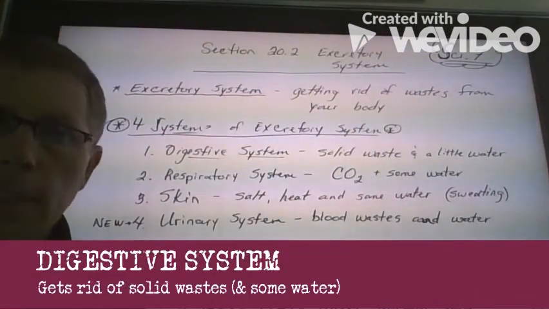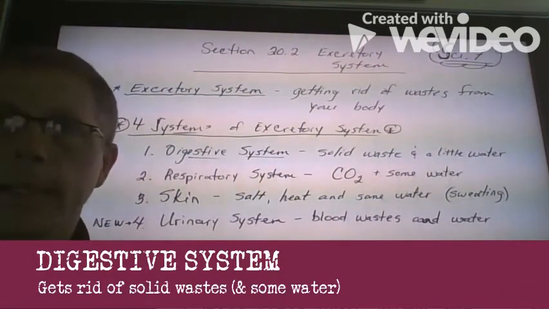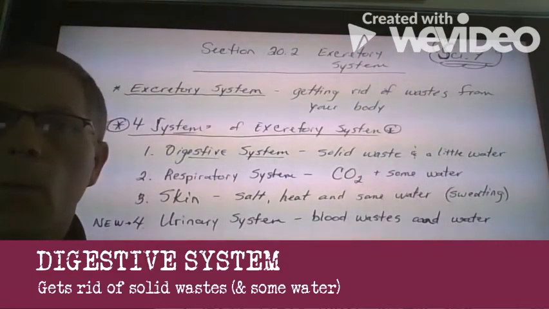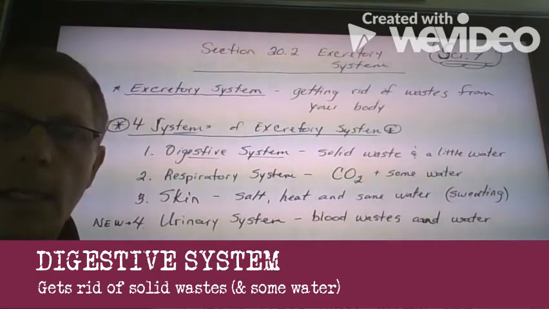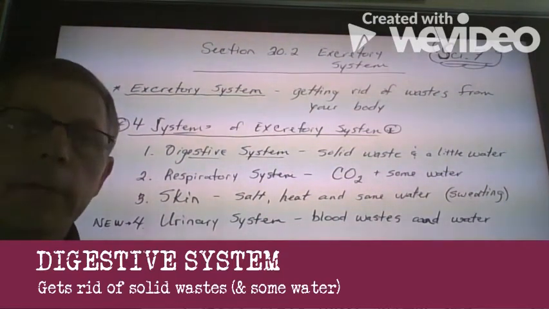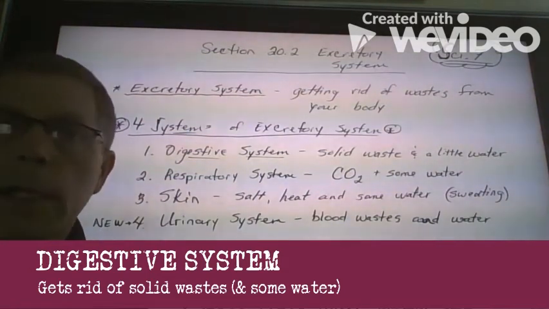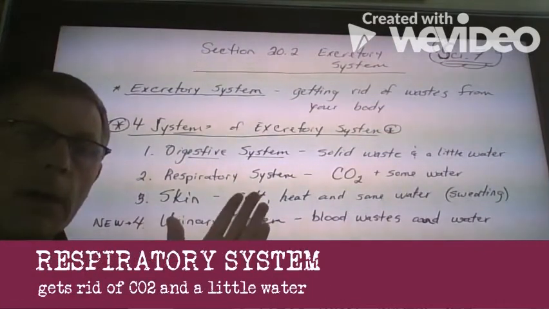One of them is our digestive system. The digestive system helps us get rid of solid waste and a little bit of water. Not a whole lot of water, but a little bit. We've talked about the digestive system, our solid waste, going through our rectum with materials that can be undigested or that we don't need.